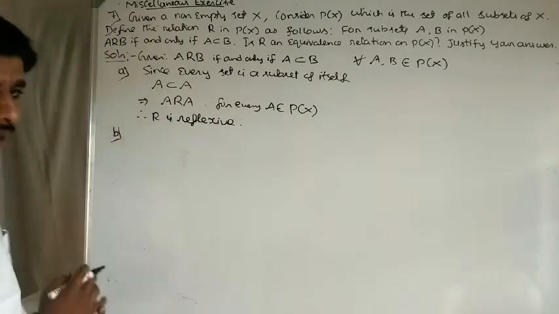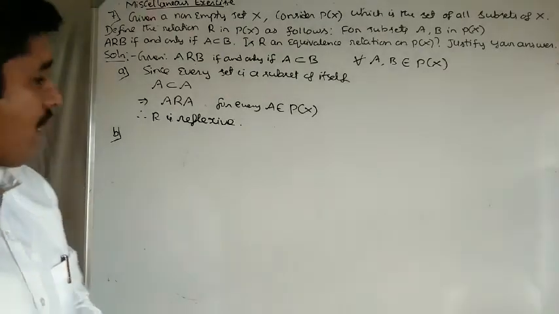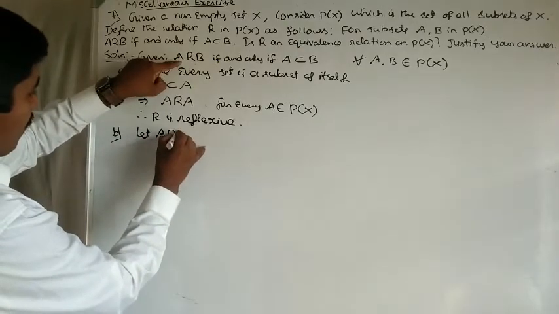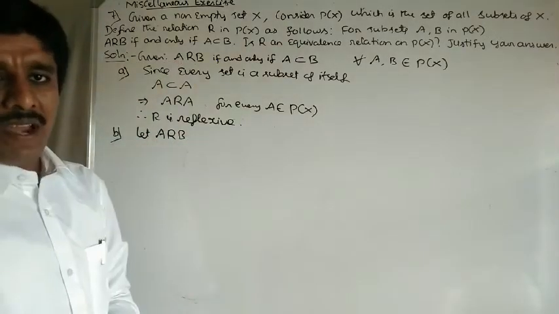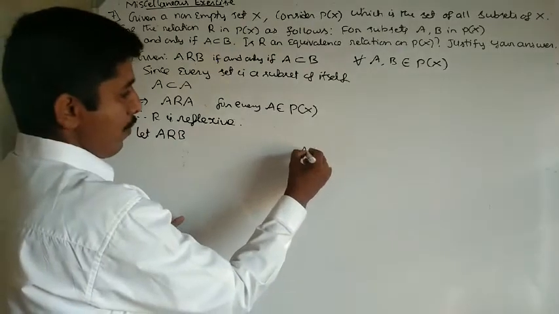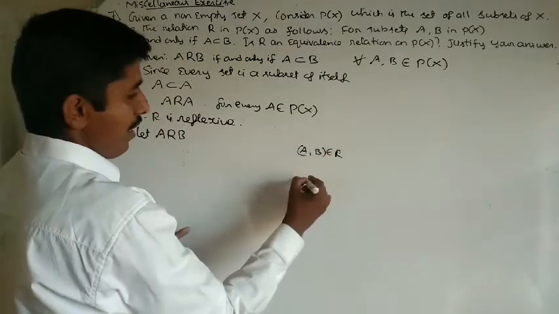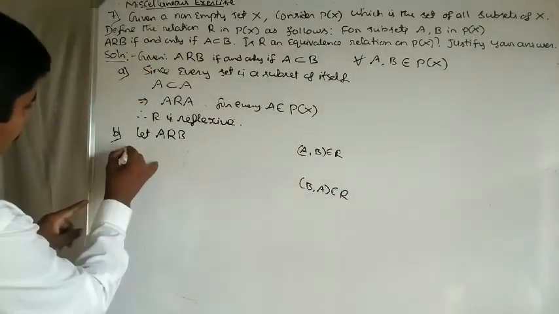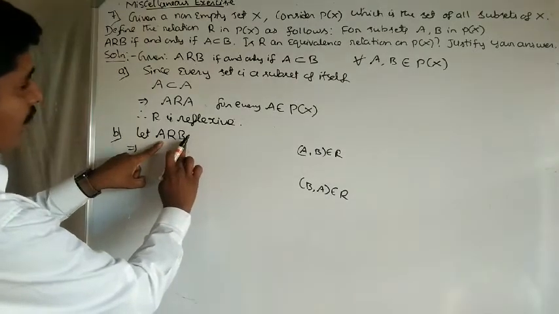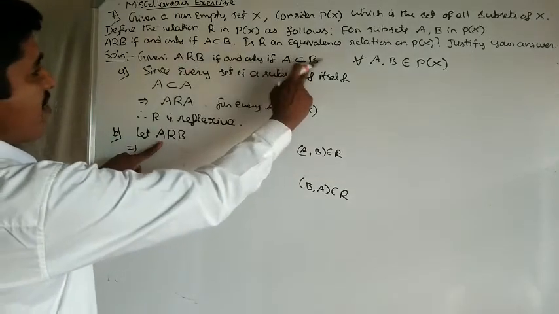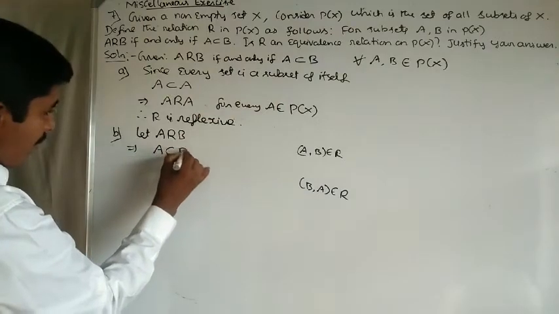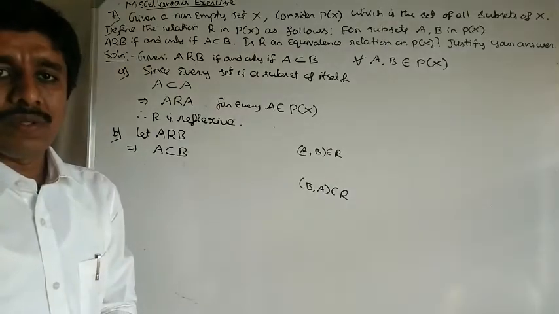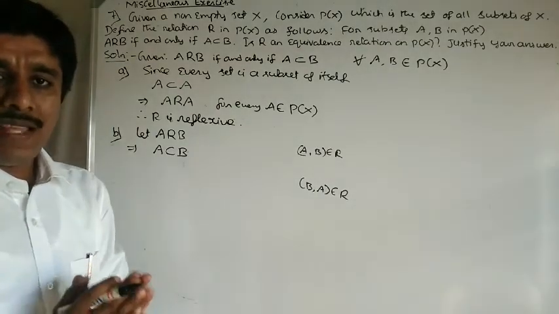Second, verify whether the relation is symmetric or not. Symmetric: let me take A related to B. Then B related to A means the relation is symmetric. A related to B means A comma B belongs to R. Verify whether B comma A belongs to R or not. A related to B means A is a subset of B. Then, is B a subset of A? Is it true? It need not be true. B need not be a subset of A.